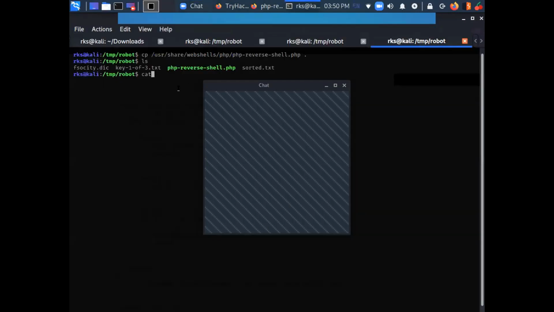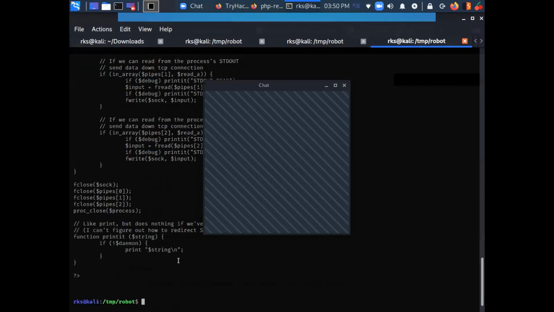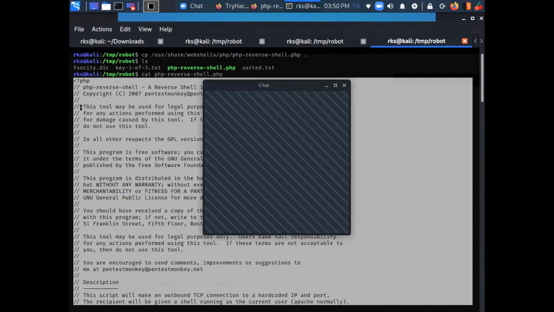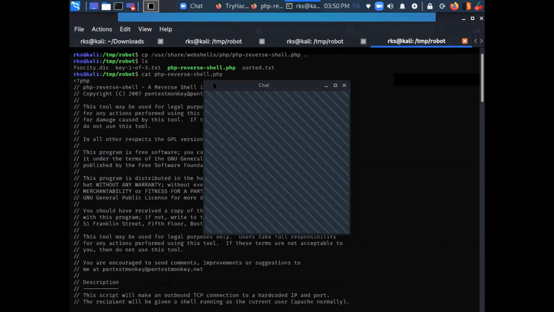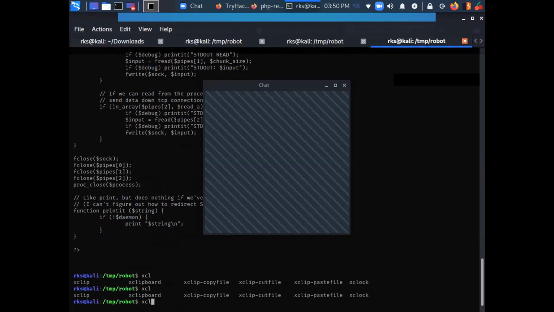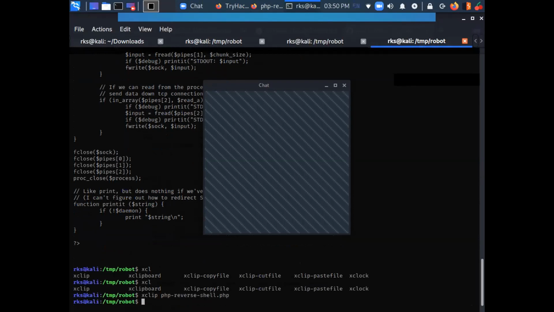Let's copy our code. There's a shortcut for this thing. I do not remember what it was. xclip. xclip PHP shell.